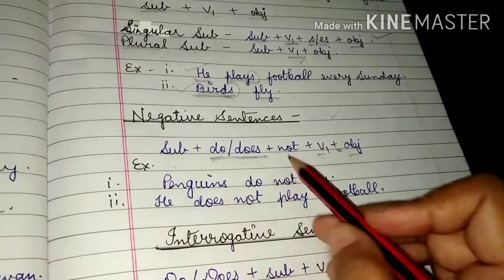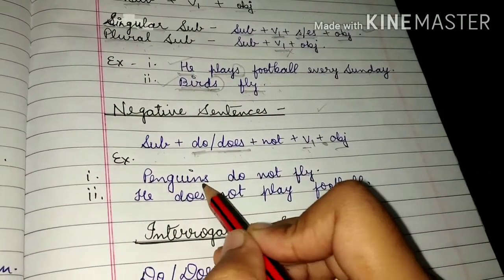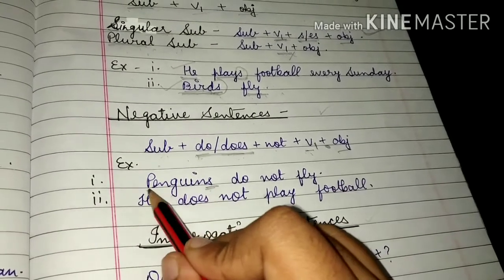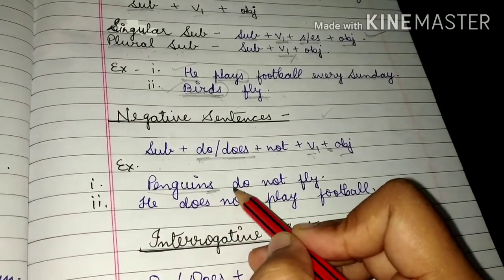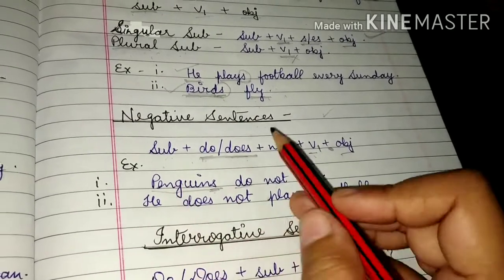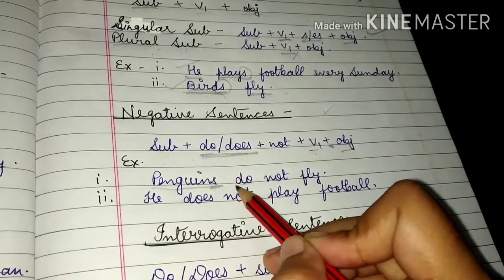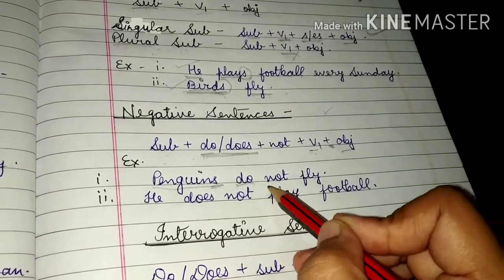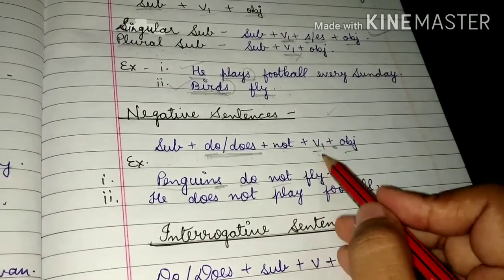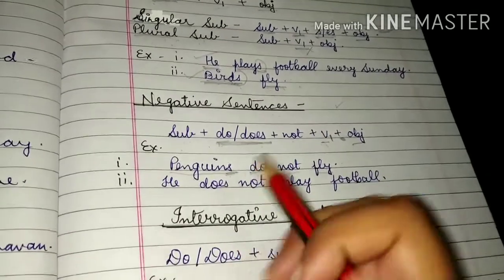Like, penguins do not fly. Here penguins is plural, which means our subject is plural. That's why I've written do here. And it's a negative sentence. Then subject, helping verb plus not, and verb. There's no object given.